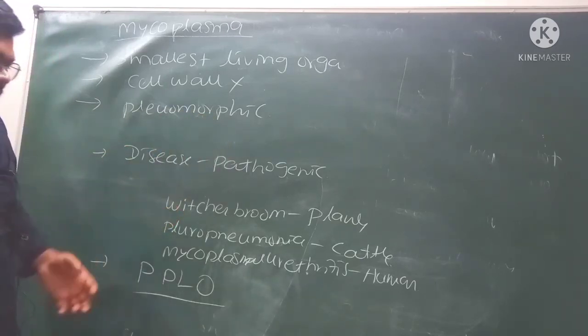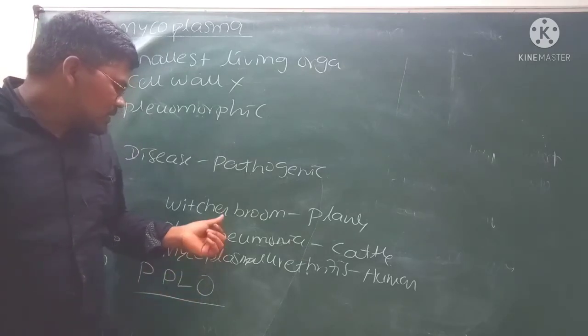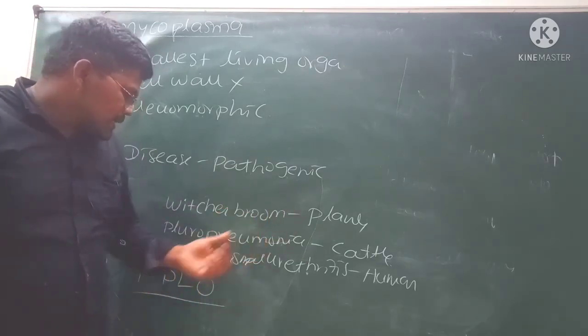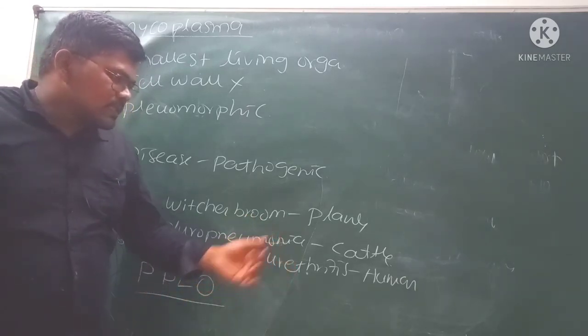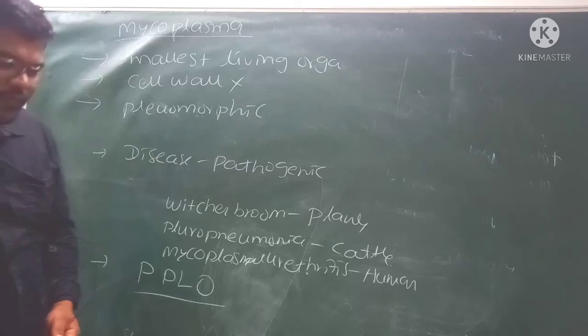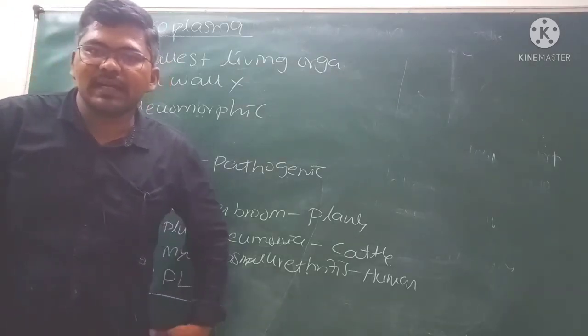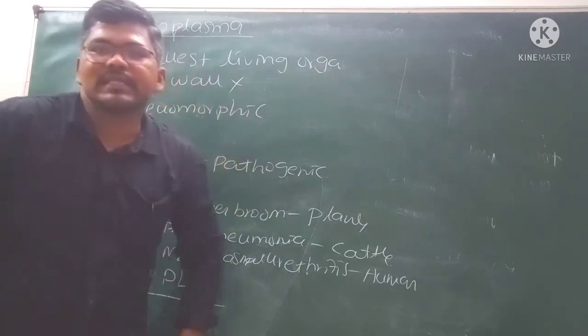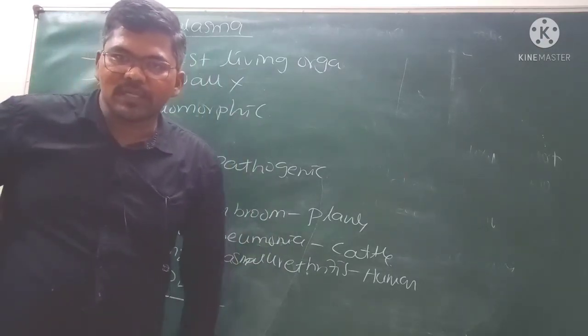The diseases caused by the mycoplasma are witch's broom disease in plants, pleuropneumonia in cattle, and mycoplasmal urethritis in human beings. That is the completion of the first kingdom, the Monera. In the next class we will discuss the complete details of the second kingdom, called Protista. Thank you.